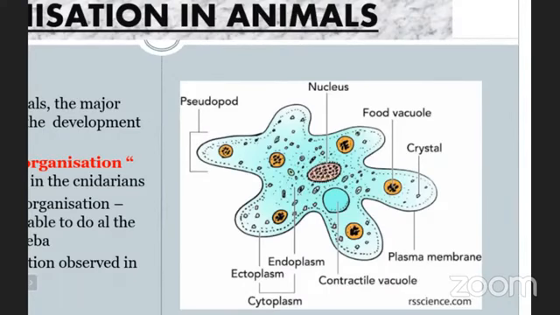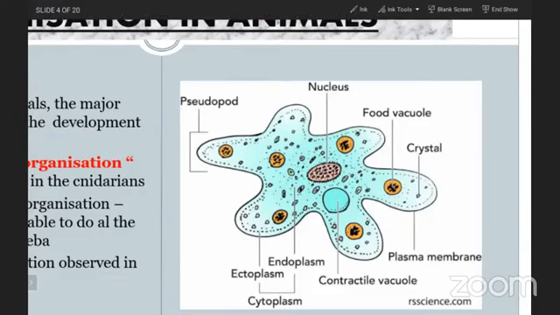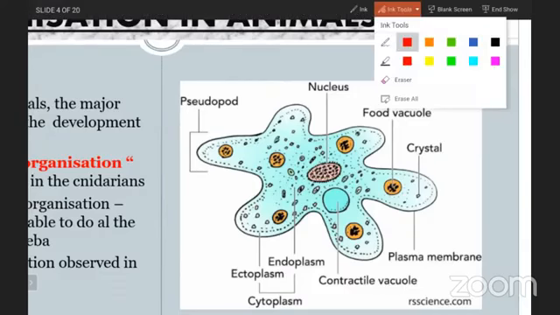Now, let us discuss one by one. The nucleus, which is the main organelle of any cell, will be located in the middle of the cell. Usually, most of the cells have the nucleus in the middle portion. The liquid portion present in the nucleus is called the nucleoplasm.